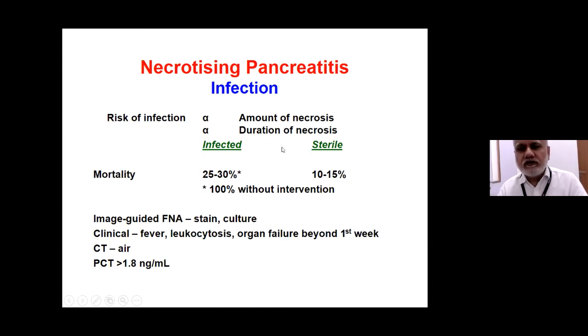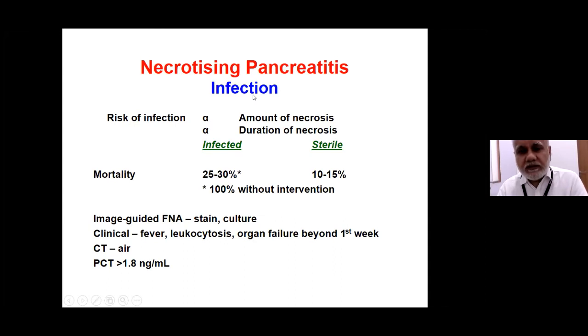So larger the necrosis and longer the duration, more are the chances of infection. And conventionally, it was said that infected pancreatic necrosis, the mortality without intervention would be almost 100%. But there are exceptions to this rule.